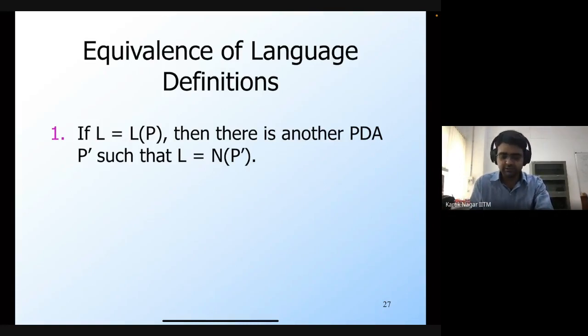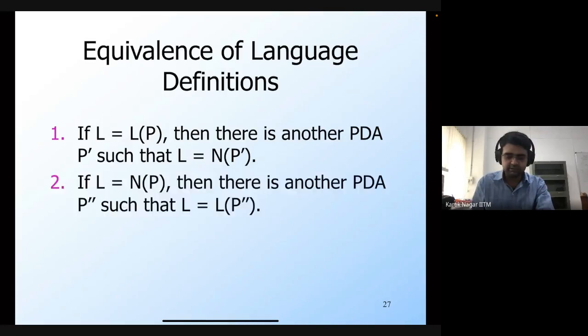Similarly, I can also make the statement the other way around: if I consider the same PDA P and its language through the empty stack, which is N of P, so if L is equal to N of P, then there is another PDA, which we call P double prime, and the language of P double prime through the final state, L of P double prime, is going to be the same as L. Again, this PDA P defines two different languages, one through the final state and one through the empty stack.